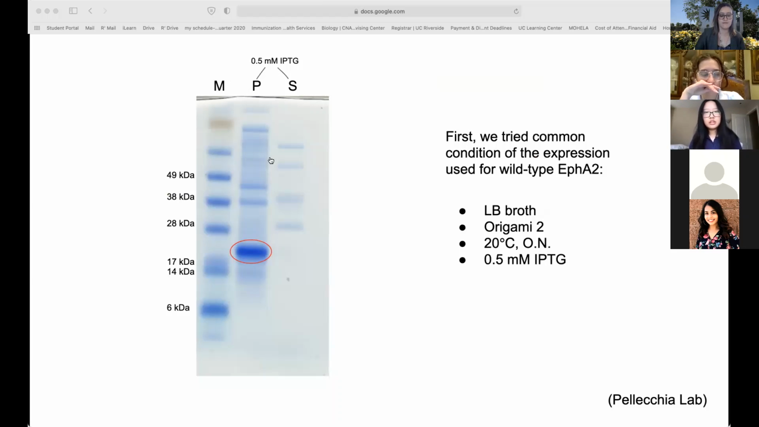And as can be seen in the gel here, circled in red is our protein. And the fact that it's present in the pellet and not the supernatant means something in the expression didn't go so well and led us to believe perhaps the BugBuster solution didn't work, or that the protein was not soluble.